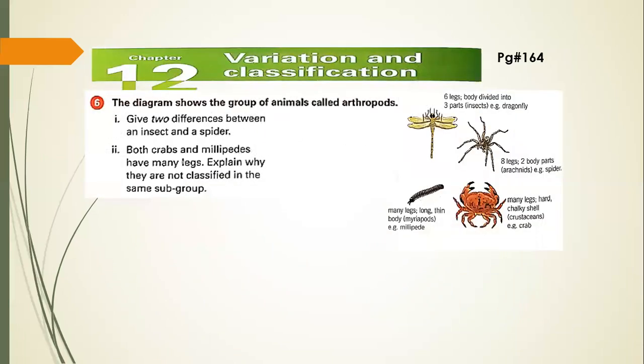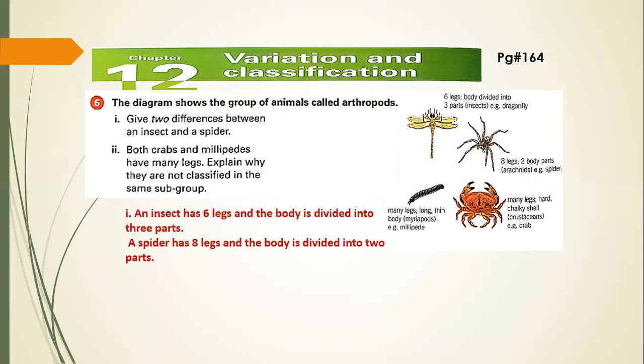The sixth question, the last question of this exercise: the diagram shows the graph of the animals called arthropods. Give two differences between an insect and a spider. So an insect has 6 legs and their body is divided into 3 parts. But the spider has 8 legs and their body is just divided into 2 parts.